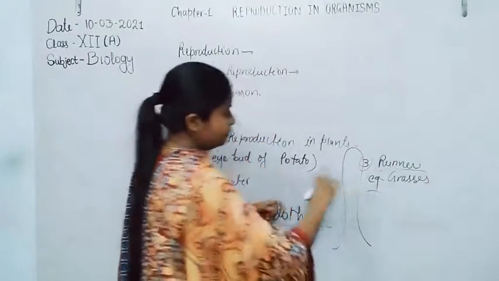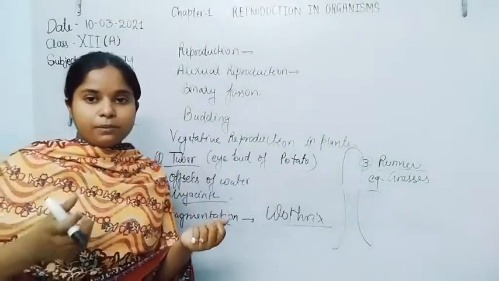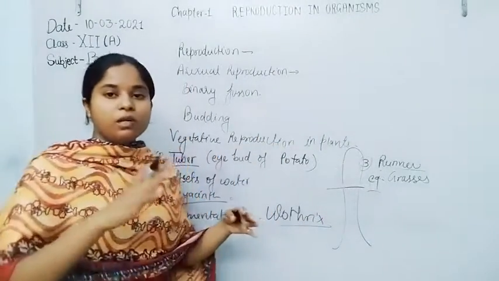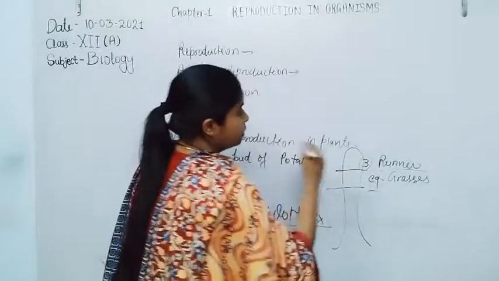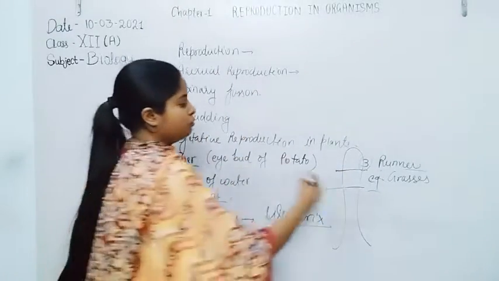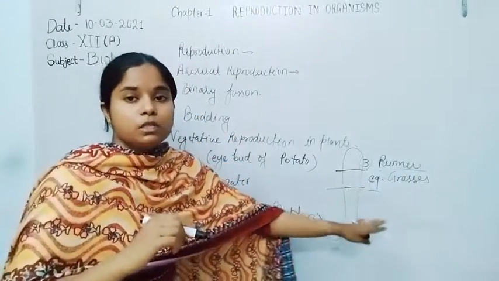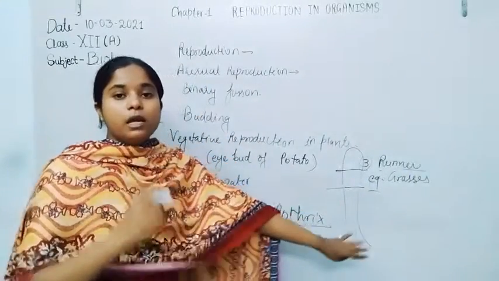When the filament becomes fragmented or separated from the mid position or another part of these filamentous algae, each fragment is able to give rise to a young one, fixed with the substratum.